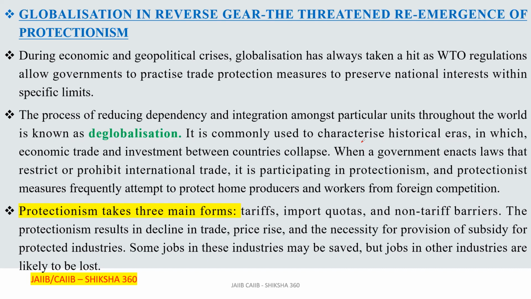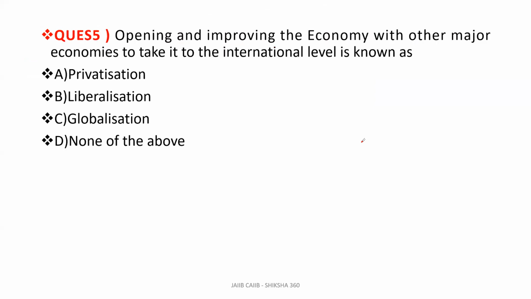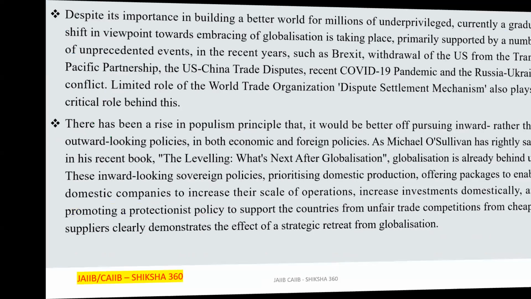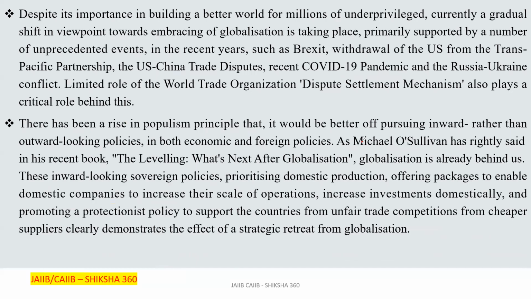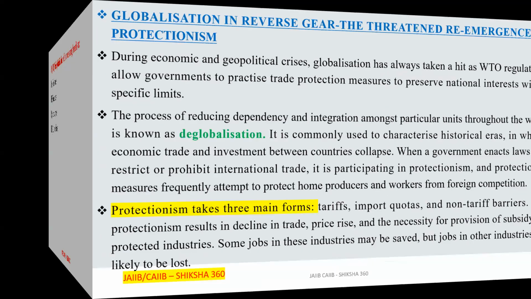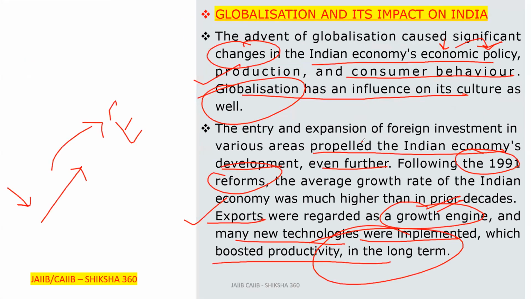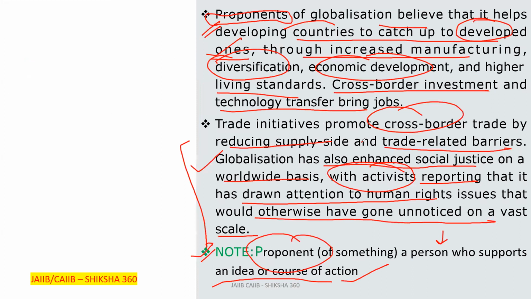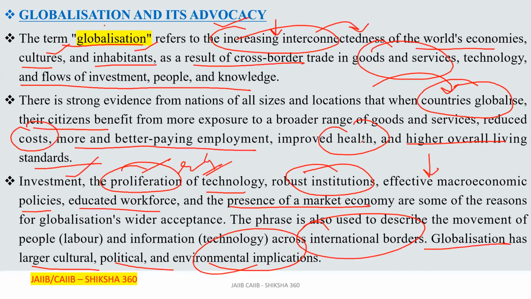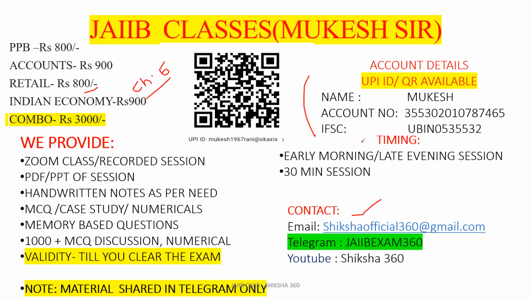Protection has three main forms, and we will discuss that in detail. All these things we will cover along with 7 to 8 more questions, and I guarantee that whatever we have discussed here you will find in the examination as straightforward questions. We will cover many more questions in the group along with the theory and discussion.